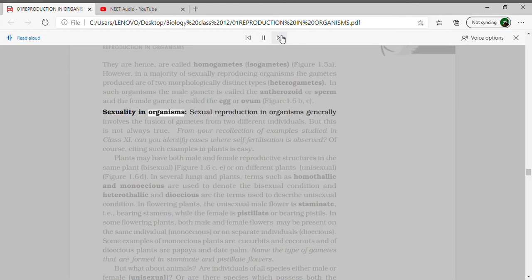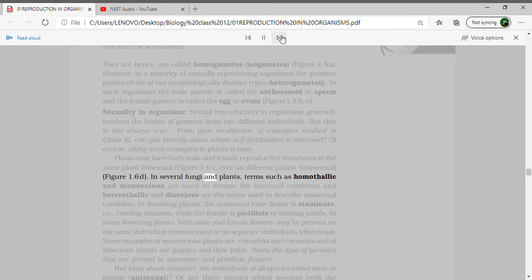Sexuality in organisms. Sexual reproduction in organisms generally involves the fusion of gametes from two different individuals. But this is not always true. From your recollection of examples studied in class 11, can you identify cases where self-fertilization is observed? Of course, citing such examples in plants is easy. Plants may have both male and female reproductive structures in the same plant, bisexual, figure 1.6 c, e, or on different plants, unisexual, figure 1.6 d.